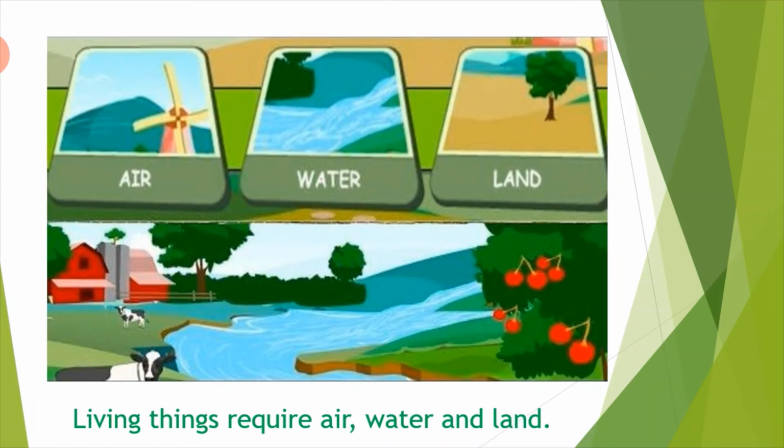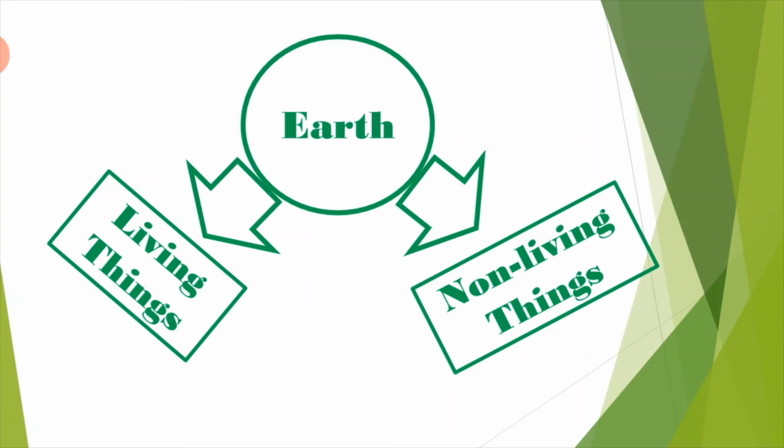Like air we require, oxygen is essential for all of us. All living things require oxygen, water, land, to fulfill our different kinds of needs, isn't it? So here we can say that on earth there are living things and there are non-living things.